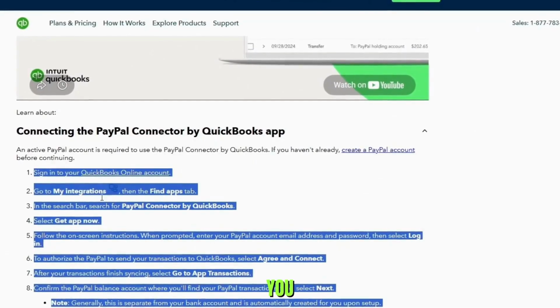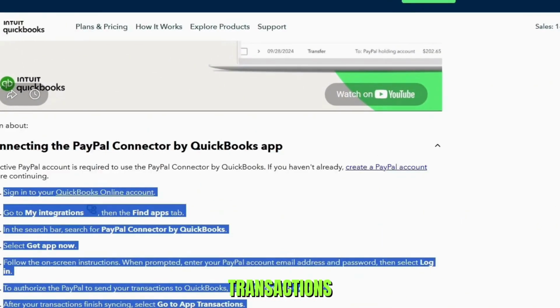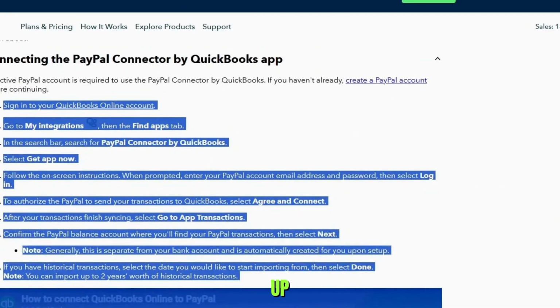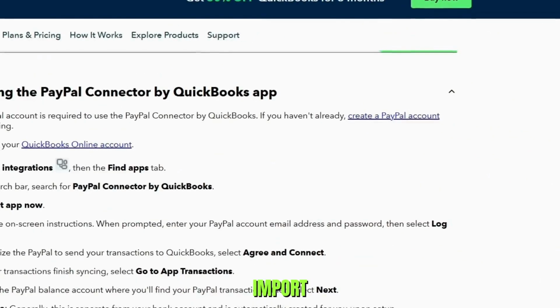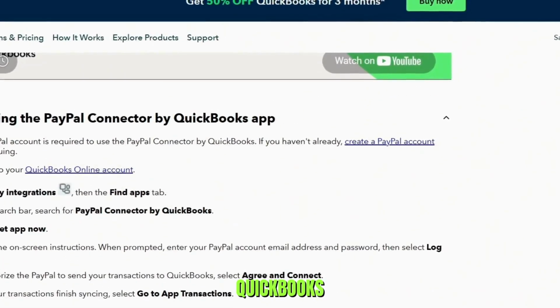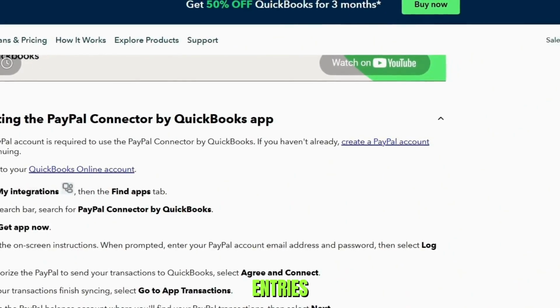Next, choose how far back you would like to import historical PayPal transactions. You can import up to last 6 months or select a custom start date. Be careful not to import transactions that already exist in QuickBooks, as this could create duplicate entries.